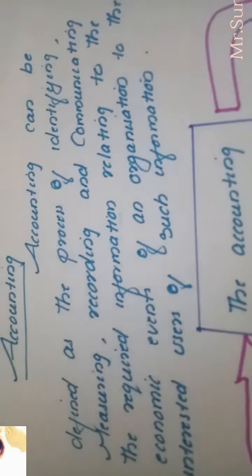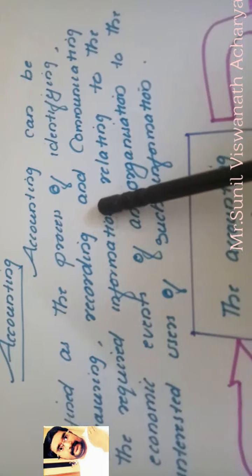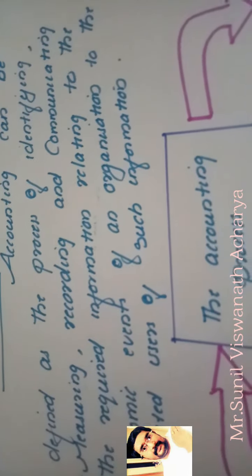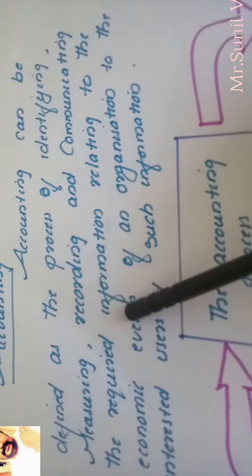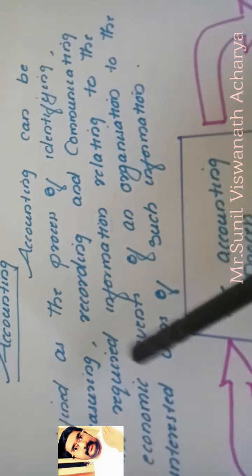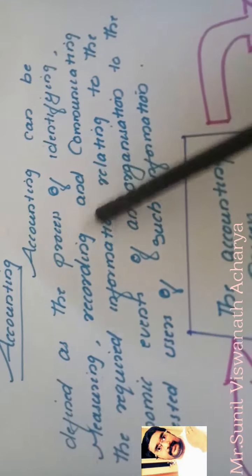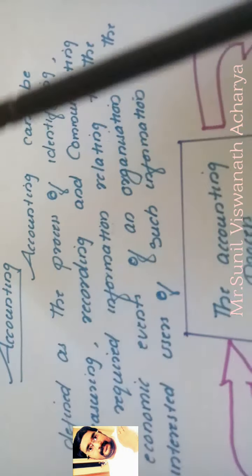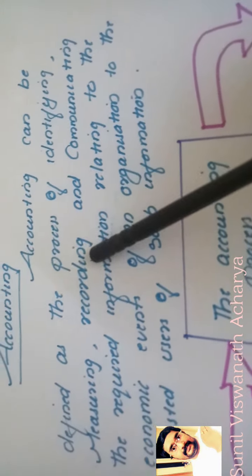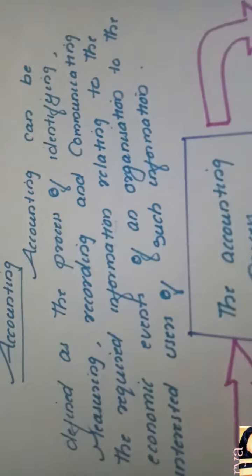Okay, so we know that in our house also, whenever we are purchasing, and we are receiving income from different sources, that money we are spending, right? So whenever we spend money, we have to find out how much money we received and how much money we spent. These all things we will note down somewhere.